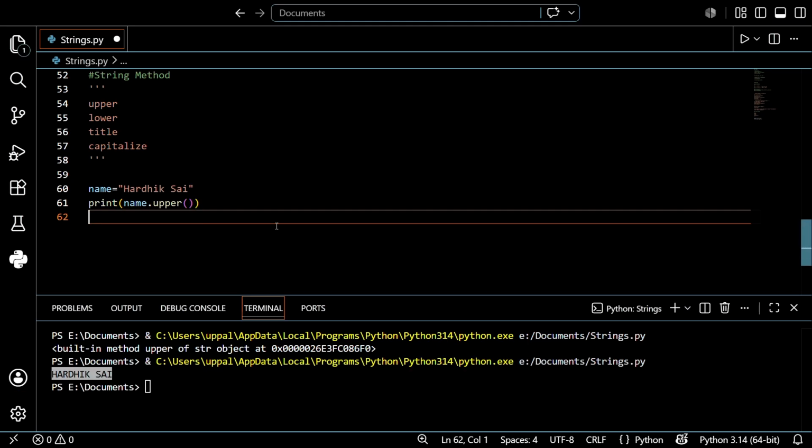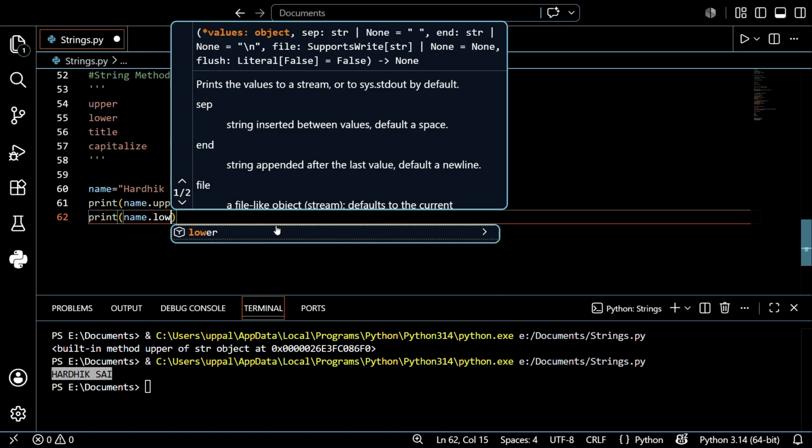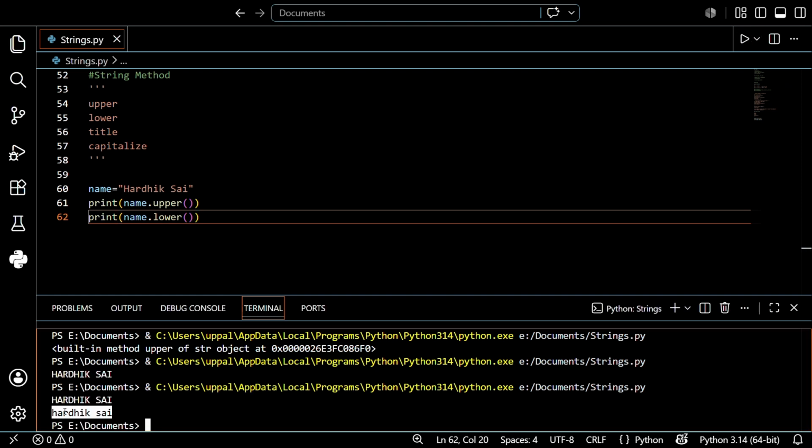So I want to convert into lower. How is it possible? Just simple, guys. Similarly, print variable dot lower. Done. Before that just save this and run this. See, it's converted everything into smaller.